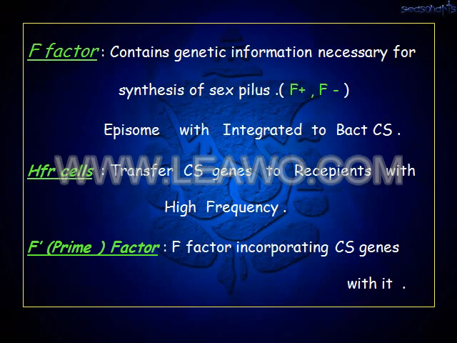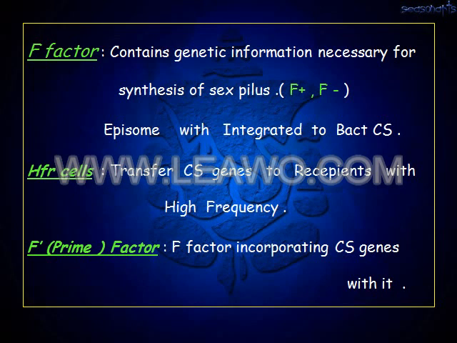That means there are bacteria having pili and bacteria not having pili. This F factor, the plasmid, is transferred from the F plus cell to the F minus cells, thereby rendering the F minus cells sex pili forming bacteria.